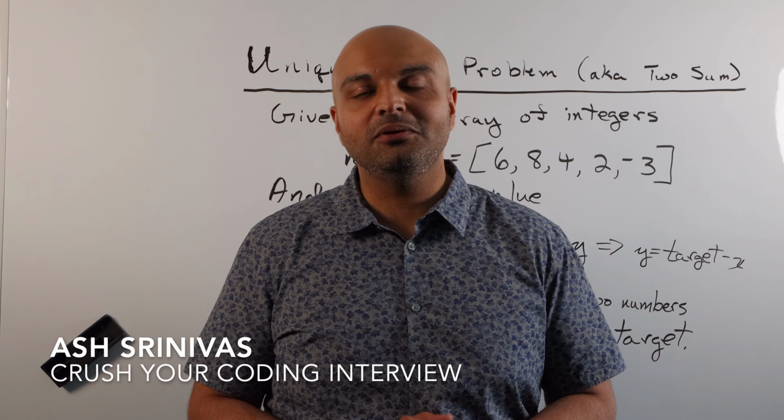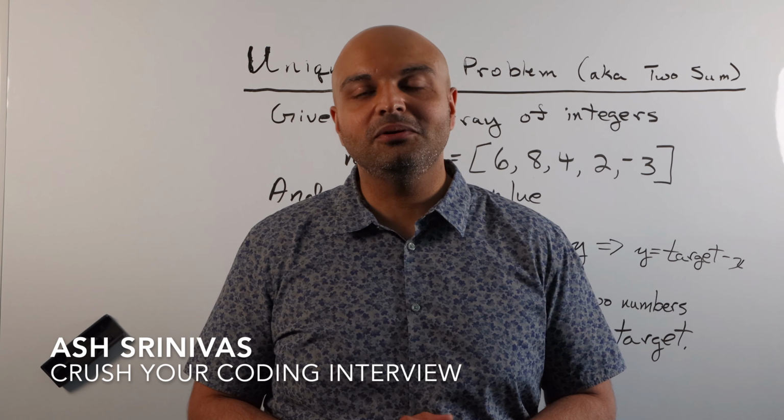Now, one of the first things you've got to make sure you do is understand any assumptions and limitations that the problem has. So my first question to the interviewer would be to understand what this word unique means. In this case, it means we won't ever have a target value of 10, because 6 plus 4 could be 10 and 8 plus 2 could be 10. So there's no unique sum there, so that would not be a valid target value.